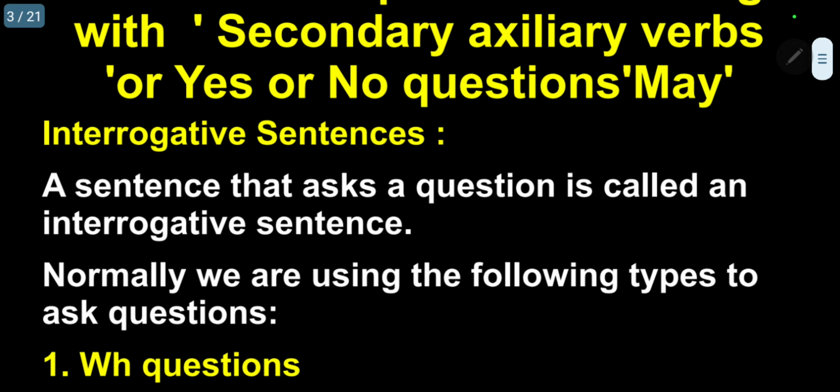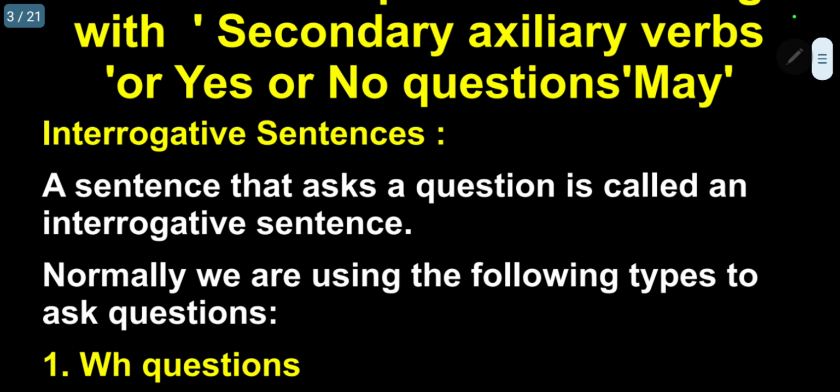I have already discussed the sentences. We can normally use simple sentences, simple present continuous sentences, simple perfect sentences, simple perfect continuous sentences, the same way past, the same way future. Totally 12 sentences are available to use in common conversation to give a reply. Okay. Now coming to the questions, we are using another term called interrogative sentences.